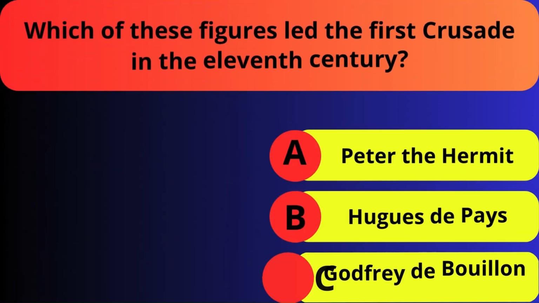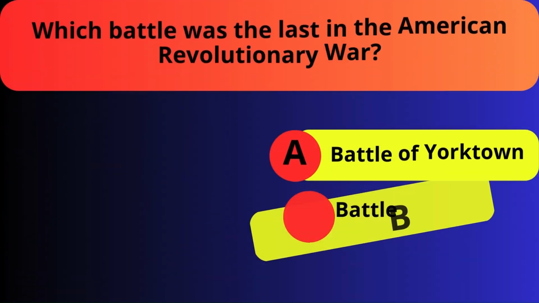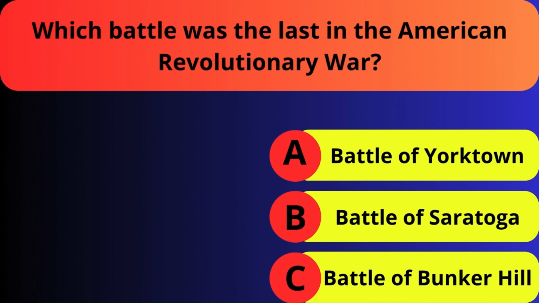Which of these figures led the First Crusade in the 11th century? Peter the Hermit, Hugues de Payens, Godfrey de Bouillon. Which battle was the last in the American Revolutionary War? Battle of Yorktown, Battle of Saratoga, Battle of Bunker Hill.